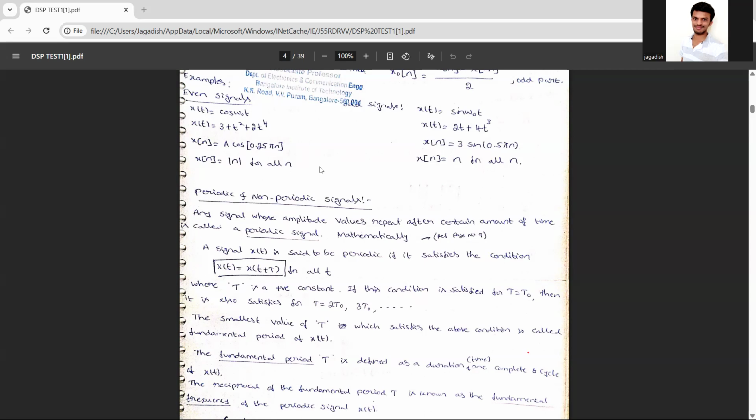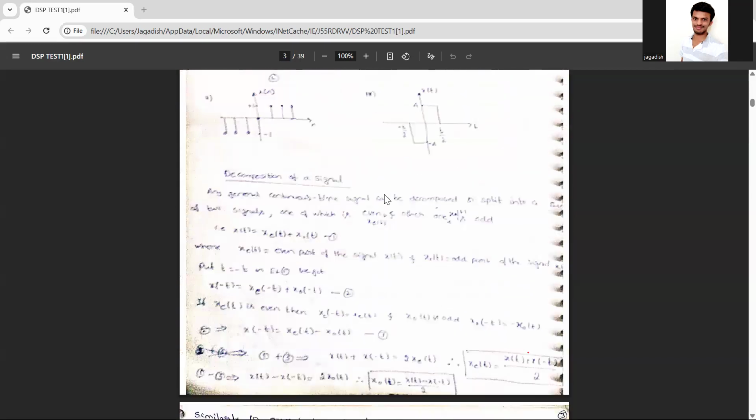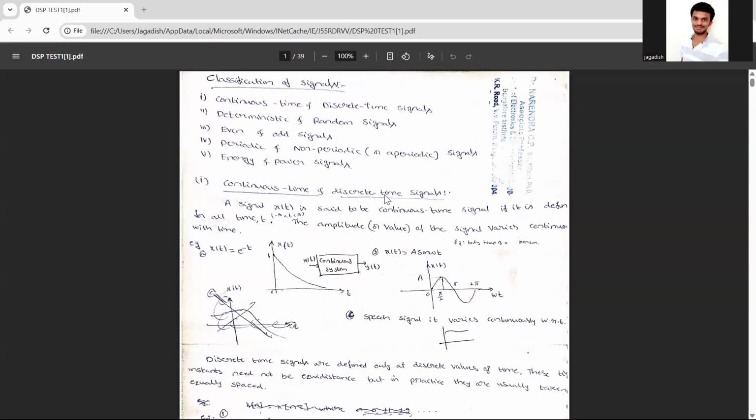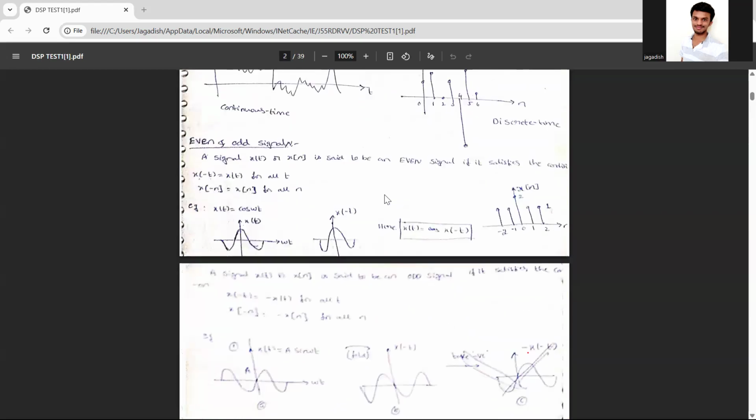So what are periodic signals? Can anyone tell what's the definition of this one? One minute. Continuous time signal. Can anyone tell what's the difference between a continuous time signal and a discrete time signal? Let me see how much you are learning. Be interactive.